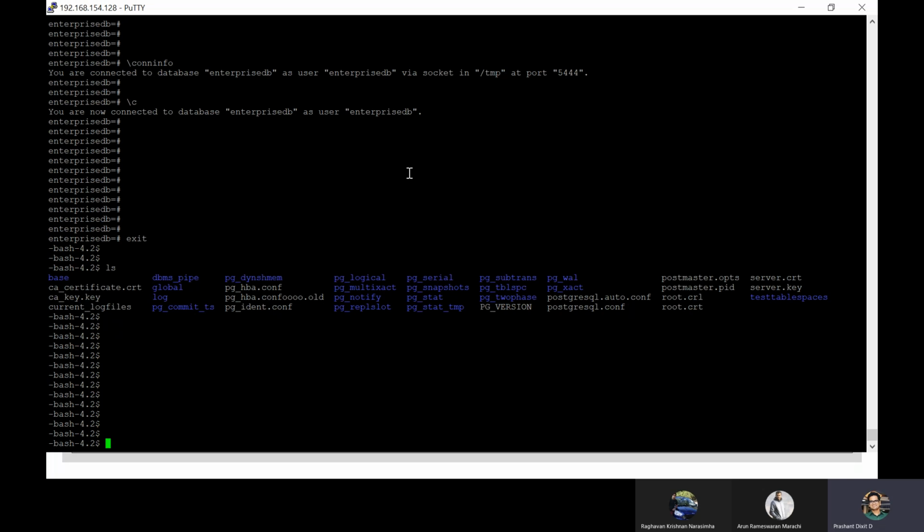For example, in other parts of the file system. Say you do not want to create your data files within the base directory. Instead, you want to create them somewhere else. So what you can do is create a separate tablespace, and then create a table using that specific tablespace. That's how you can do that. So let me quickly do an example.